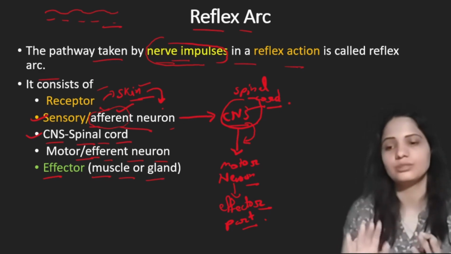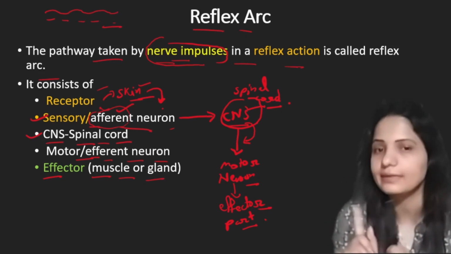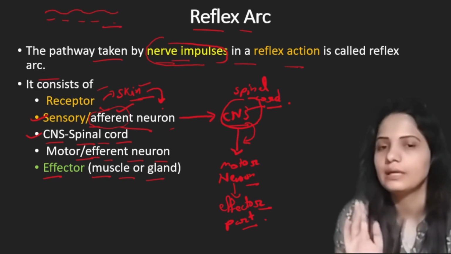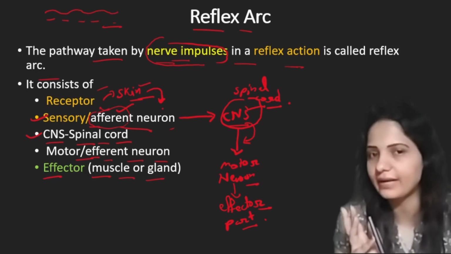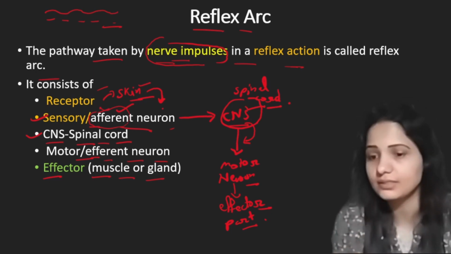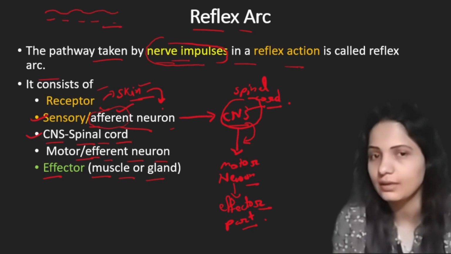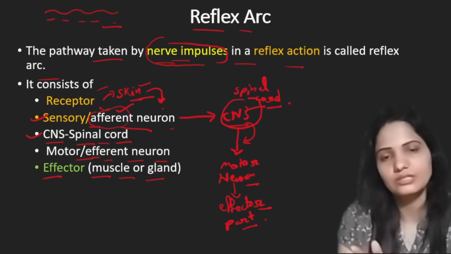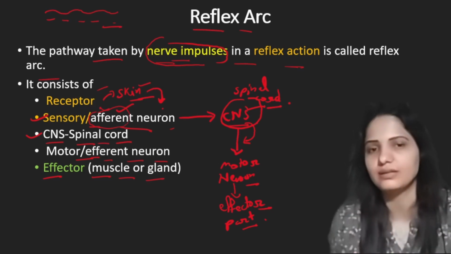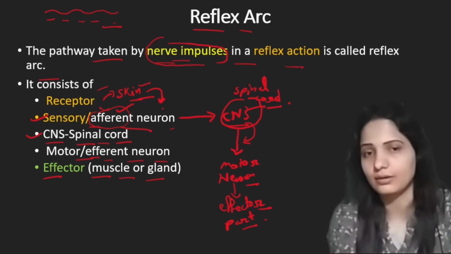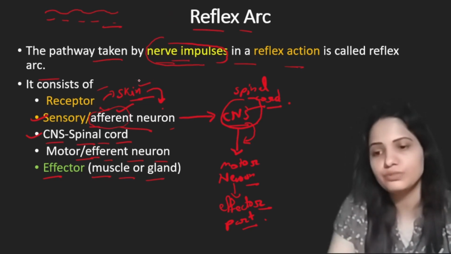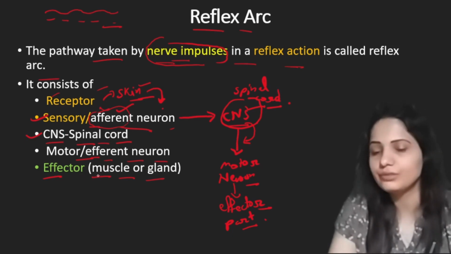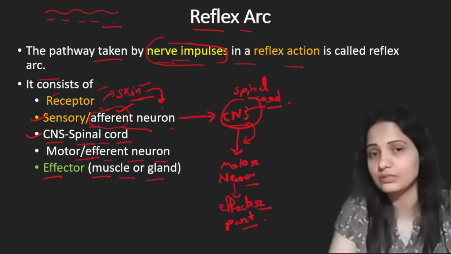You have to just remember these components of the reflex arc: receptor, sensory neuron, then central nervous system, which is the spinal cord, and motor, efferent neuron, and effector. Effector can be any muscle or gland. If you understand these components of the reflex arc, then you can easily understand the mechanism. But if you don't understand them, you won't be able to understand the whole process. So you have to remember these components no matter what.